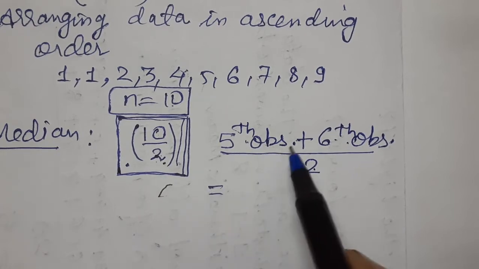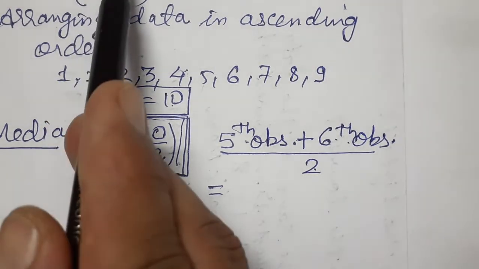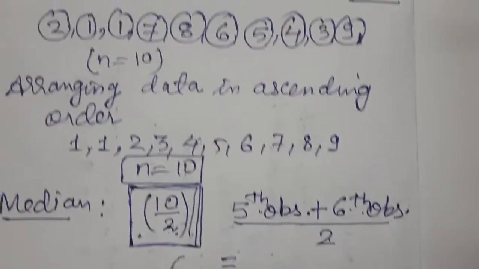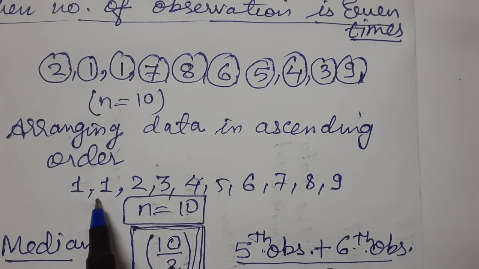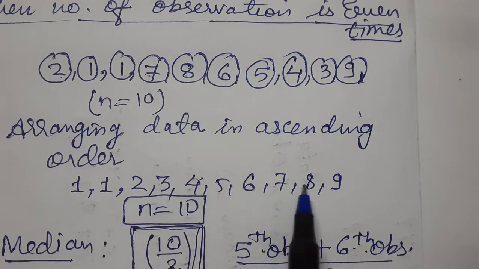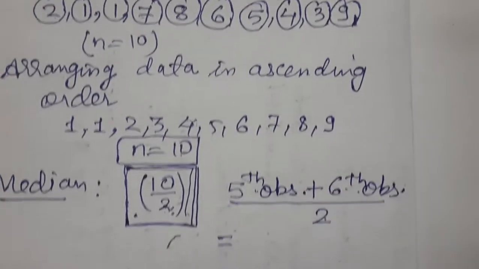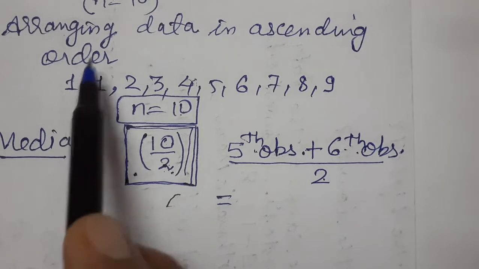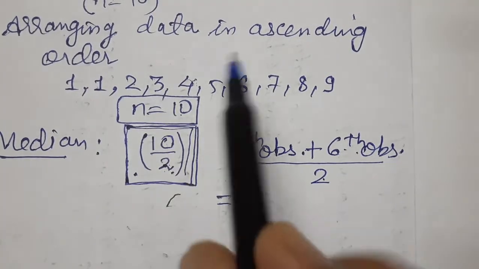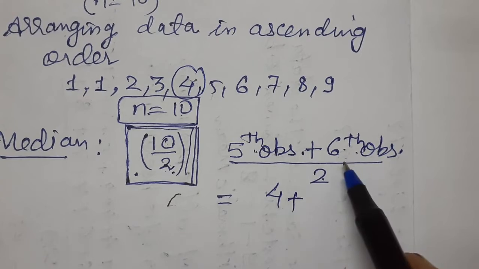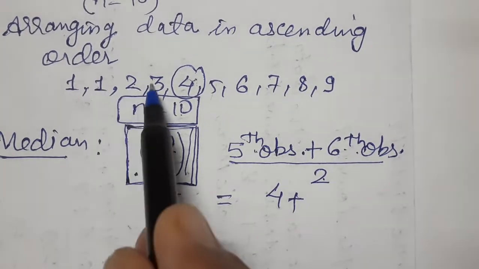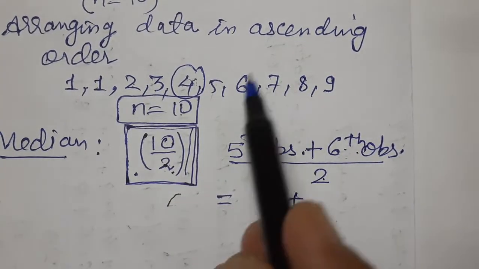So what is the fifth observation in ascending order? Not in this one, not in the question one; we have to see the data in ascending order. The fifth observation here is 1, 2, 3, 4, 5, which is 4.